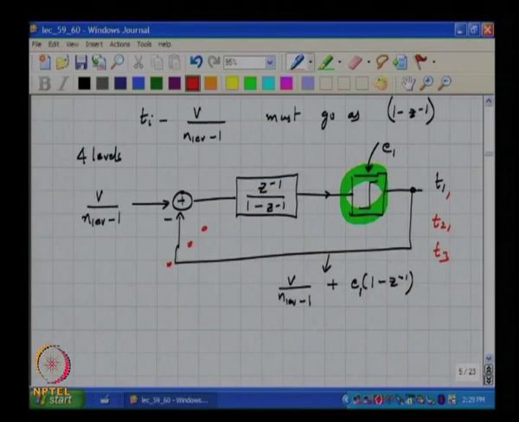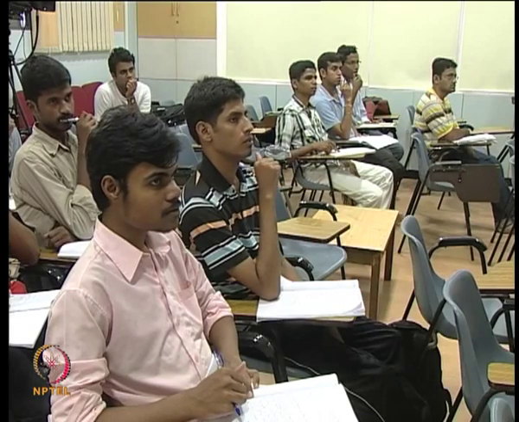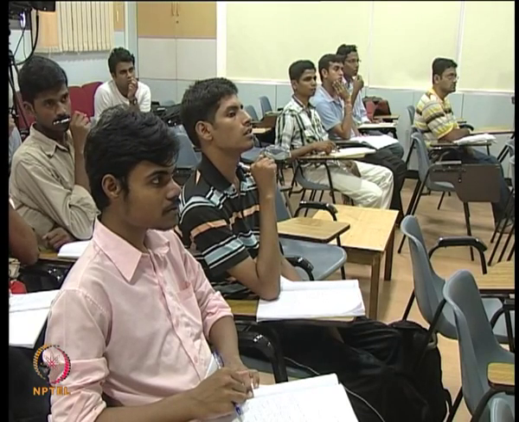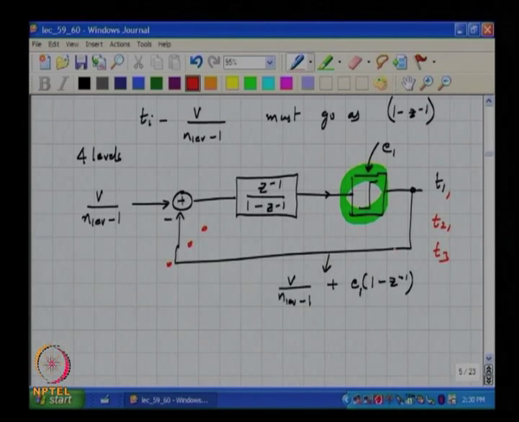And all of you are nodding your heads without disagreement. What is wrong with this? Yeah, so what? So the average value of T1 is V by (n_level minus 1), right? If you take 3 of them, the average of the output will be V.